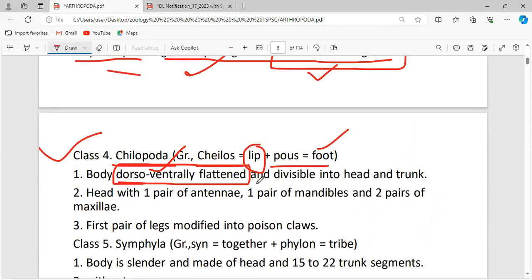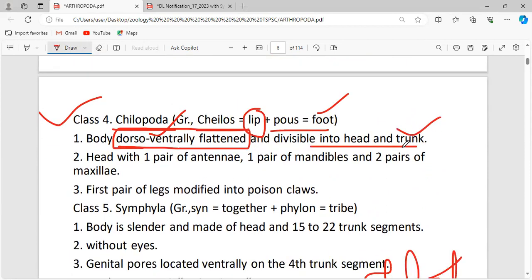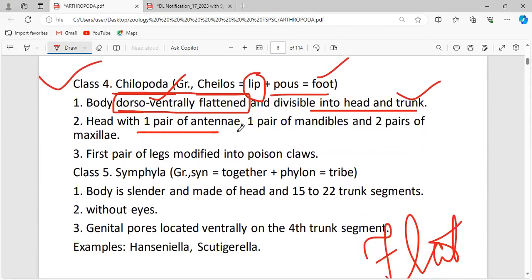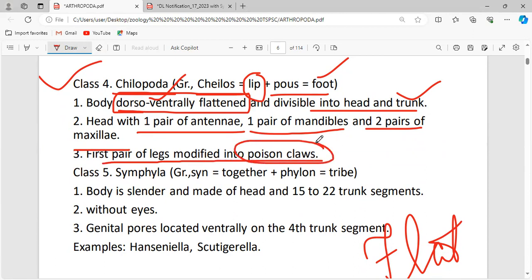Okay. Dorso-ventrally flattened, divisible into head and trunk. The head has one pair of antennae, one pair of mandibles, and 2 pairs of maxillae. The first pair of legs is modified into poison claws.